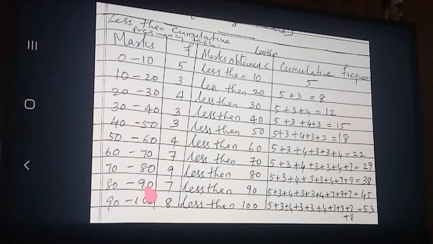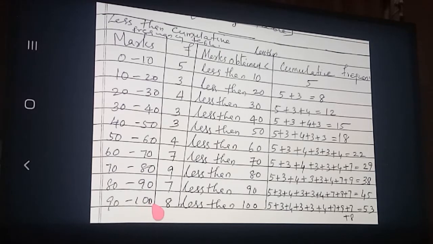Less than 90. Less than 90 means less than 90. How many students got less than 90 marks? That is your question. So less than 90, how many students got? This many students got less than 90, from 5 onwards up to here. This all students got less than 90. So total how much is coming? 45. Add it, you can understand how much is coming. 45. Okay. Now less than 100.